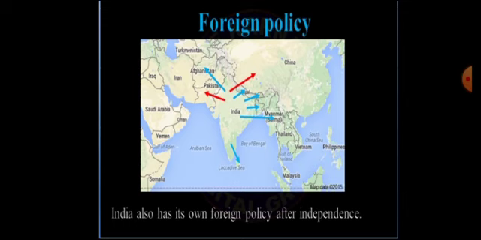But they have shown the red arrow mark on two countries, one is Pakistan and the other is China. What does this red arrow mark indicate? It indicates that these two countries do not have a proper foreign relationship with India since independence, because they are going to create problems with two important major problems. The one major problem is the border dispute, and the second major problem is terrorism.